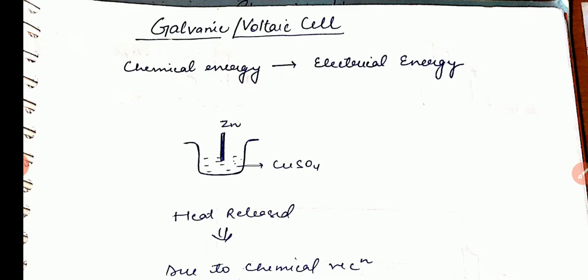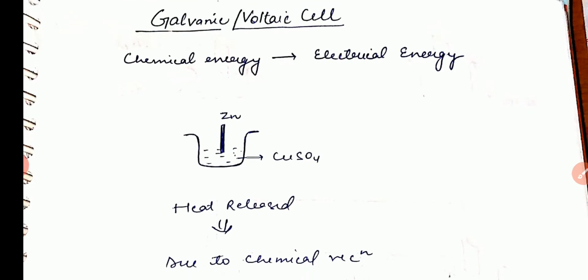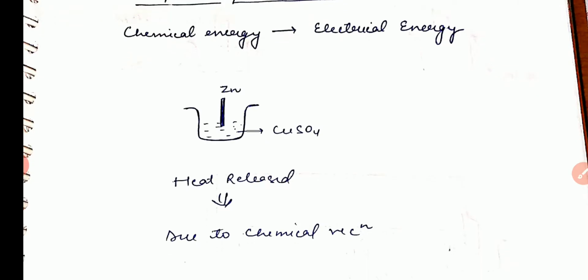the free energy of a physical or chemical process is converted into electrical energy. So basically, a galvanic cell is a type of electrochemical cell which is used to transform chemical energy into electrical energy. The first question that arises in our mind is how this chemical energy is formed, and where it is coming from. This chemical energy is coming from chemical reactions, those which are spontaneous in nature. So spontaneous chemical reactions are responsible for generating chemical energy.